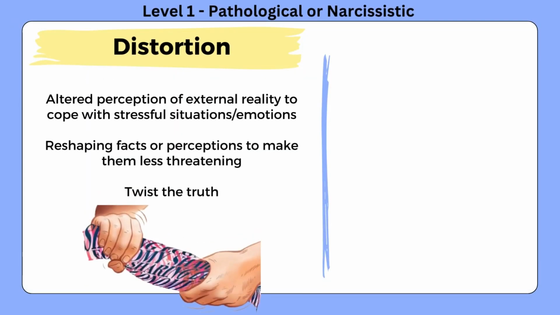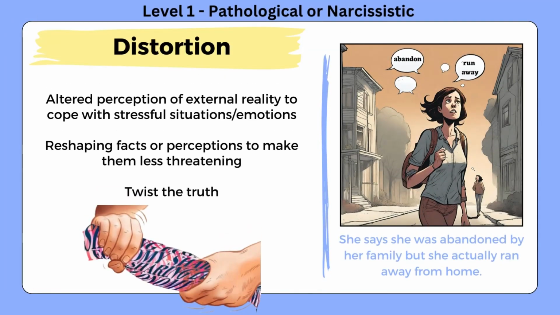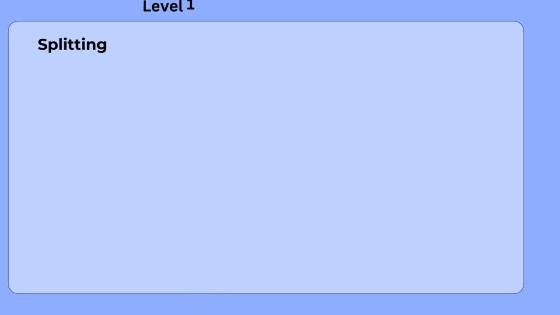Distortion. This involves a person altering or misinterpreting reality in order to cope with stressful situations or emotions. This distortion of reality can involve reshaping facts, perceptions, or experiences to make them less threatening or more acceptable to the individual's psychological well-being. An example might be a woman who tells a story about how she was abandoned by her family when she actually ran away from home, or a man who tells his friends that he broke up with his girlfriend because she was cheating on him, but in reality, he was the one who was broken up with.